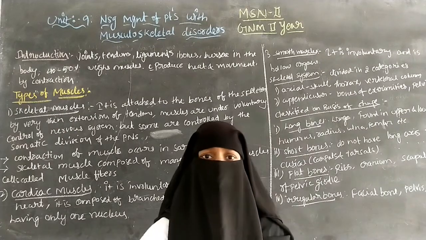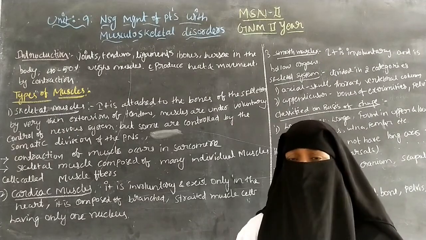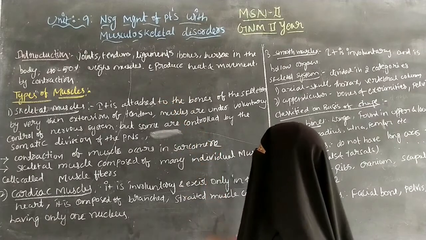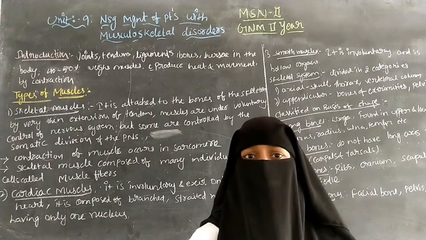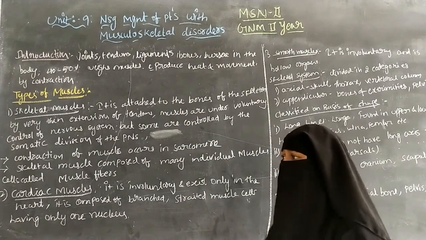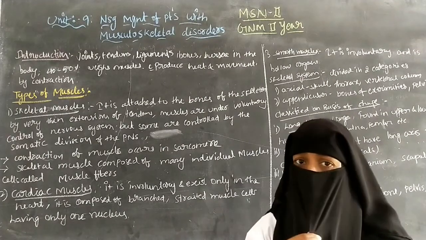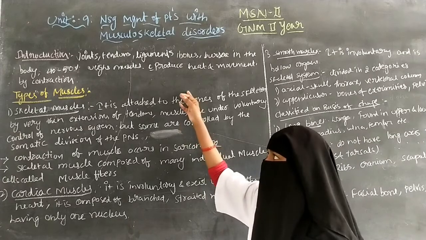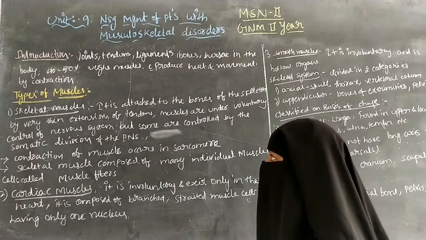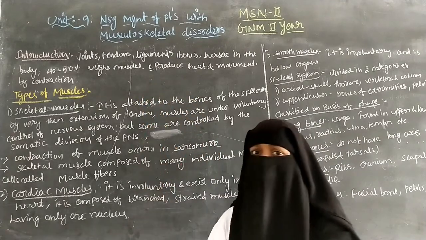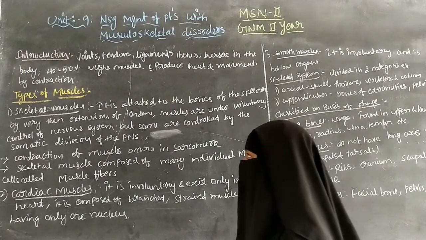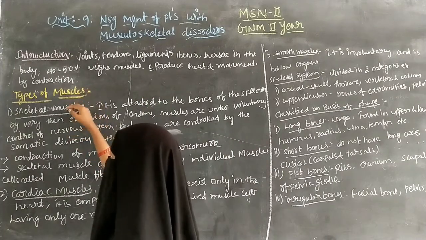In the body, 40 to 50% of the weight is muscle, which produces heat and movement by contraction. So that completes the introduction about the musculoskeletal system. Next is types of muscles.